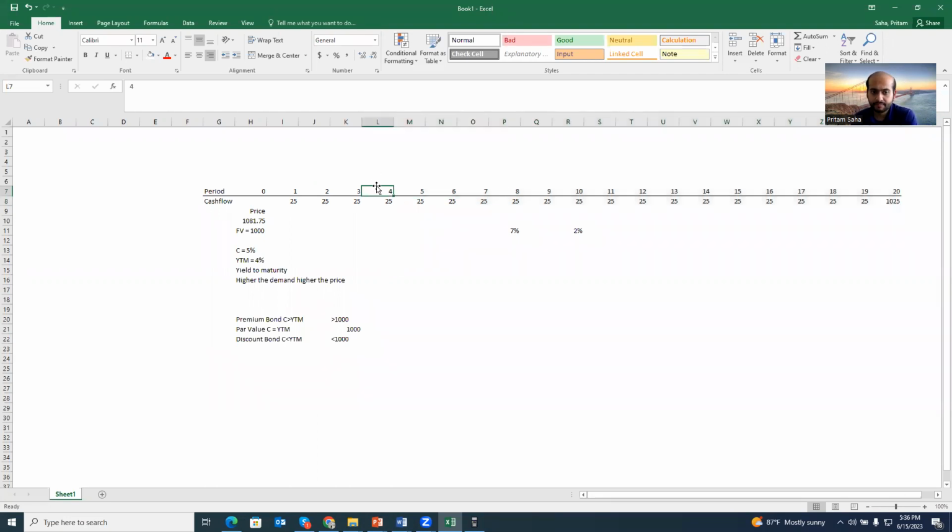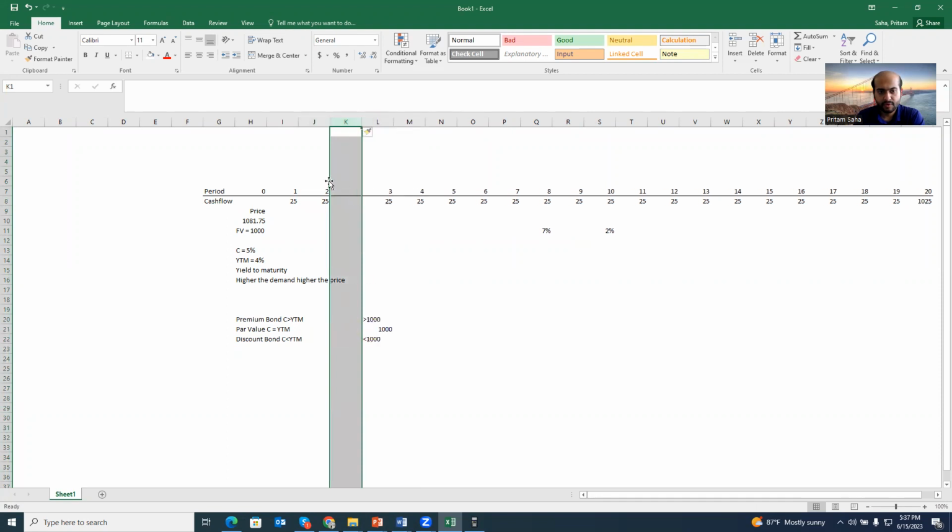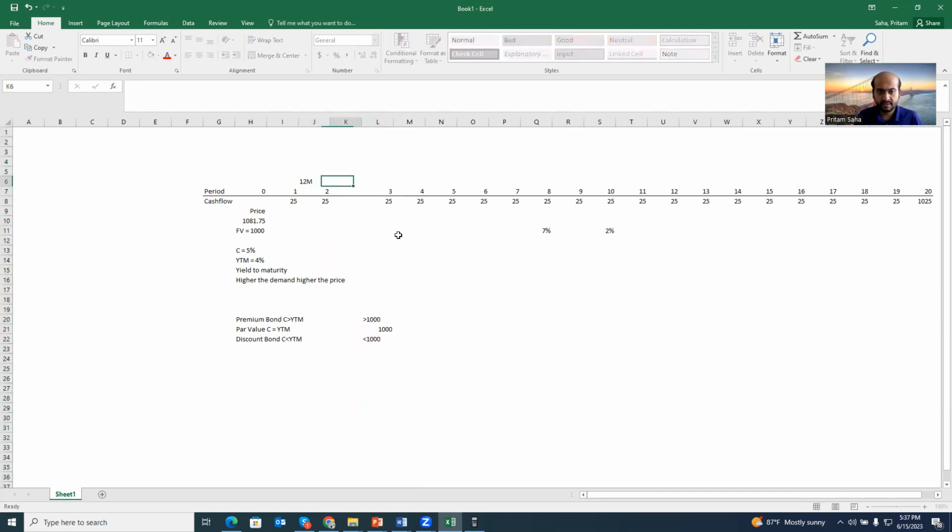Now, if the bond investors want to trade the bond in the middle of the period, say the seller wants to trade in the middle of these two dates, this is 12 months, this is 18 months. If they want to trade at 15 months, who owns this coupon? There is a dilemma, there is a complexity, right?